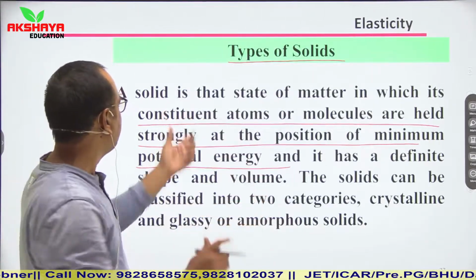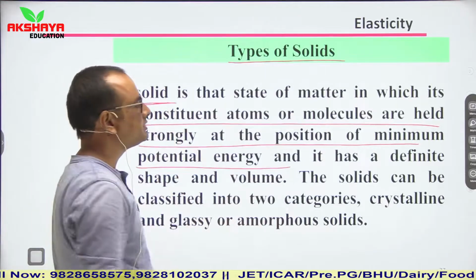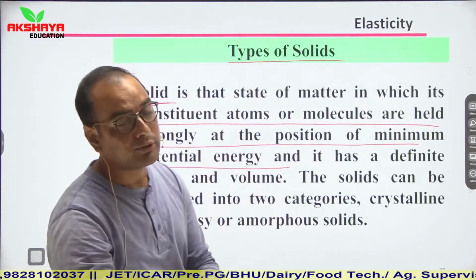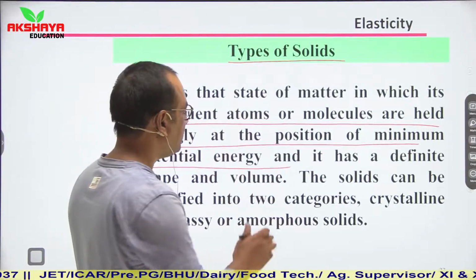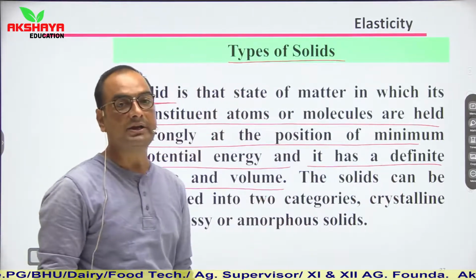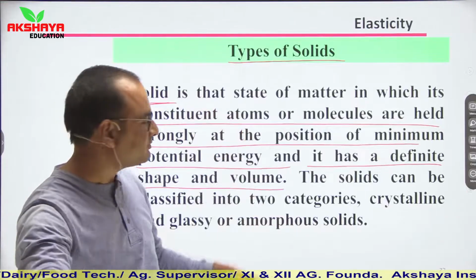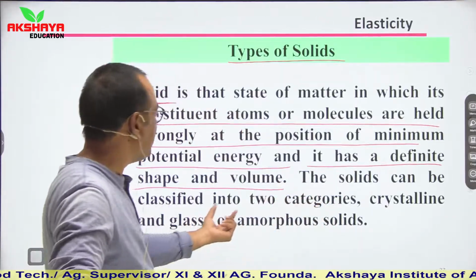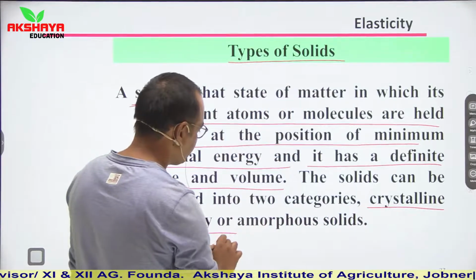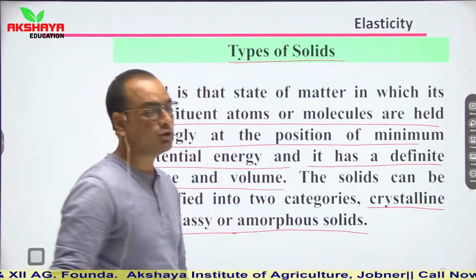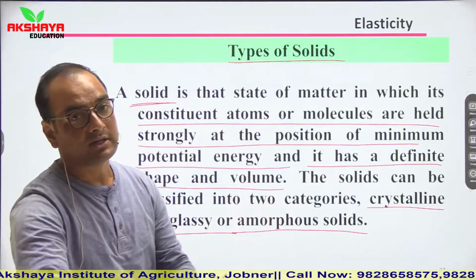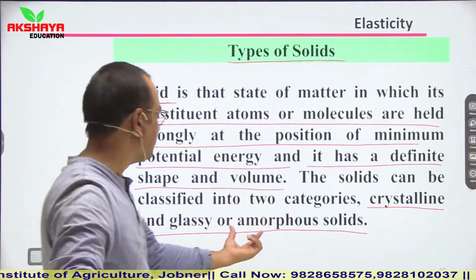So if we talk about the solid state, what should be there? The atoms or molecules should be held together strongly at the position of minimum potential energy, and it has a definite shape and volume. A solid should have definite shape and volume, as we have discussed in previous slides. Solids can be classified into two categories: crystalline and glassy, or you can say amorphous, children.